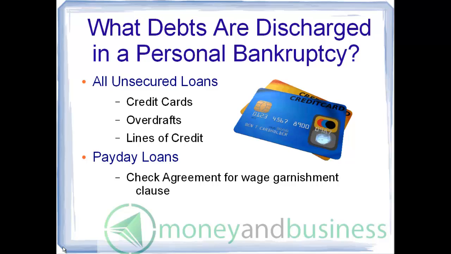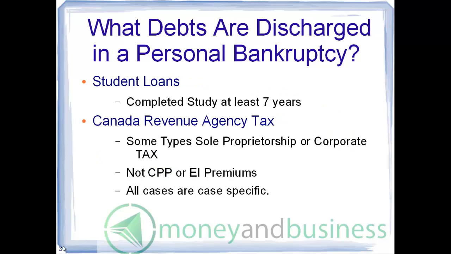All unsecured loans can be included, and this includes all credit cards, any overdrafts, and personal lines of credit. If there was a business loan that was personally guaranteed, then that loan can be included here as well. Payday loans can also be included. However, since a wage garnishment clause may have been enacted, then the bankruptcy process may have to be started to stop the procession of the wage garnishment process.